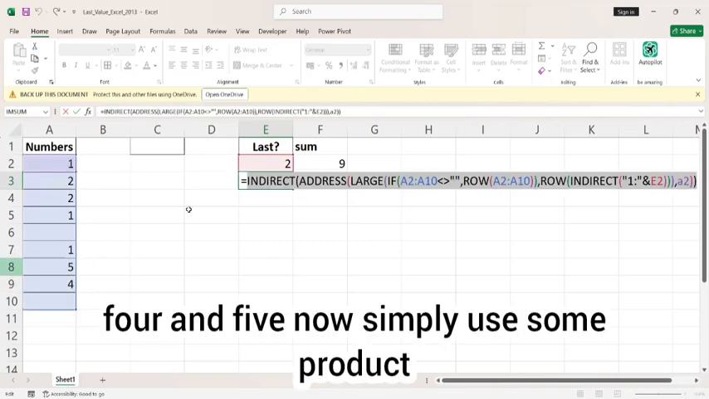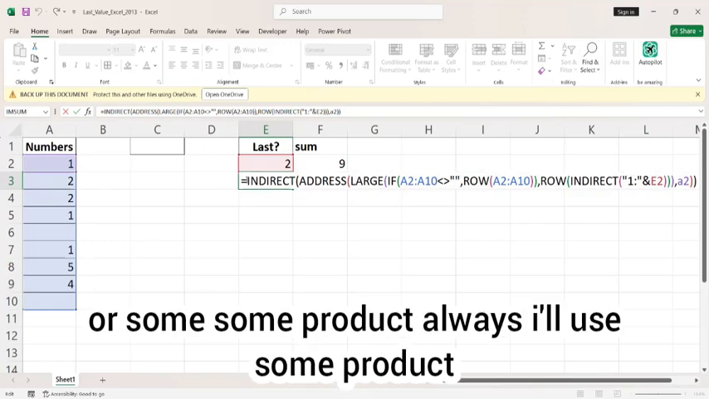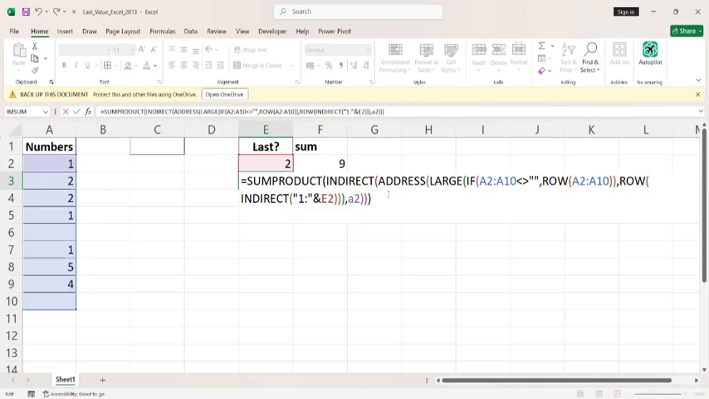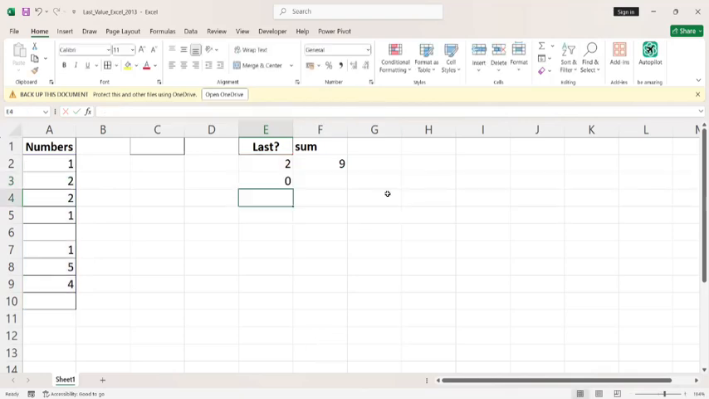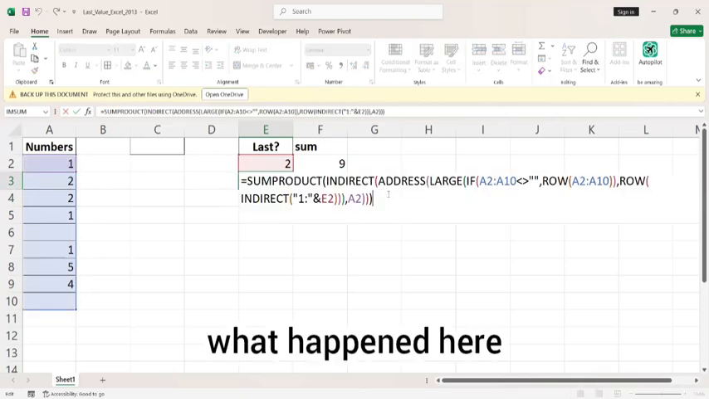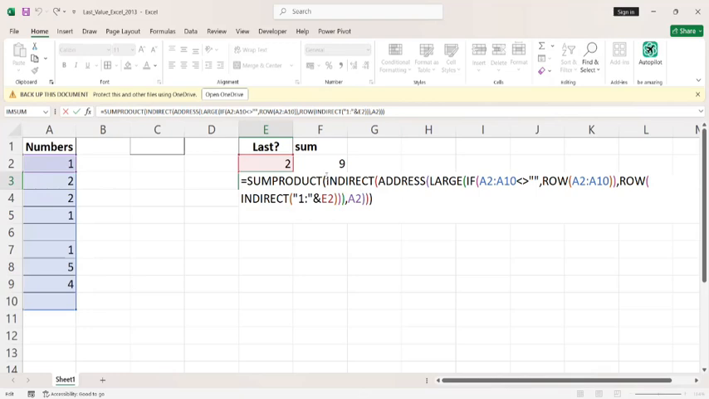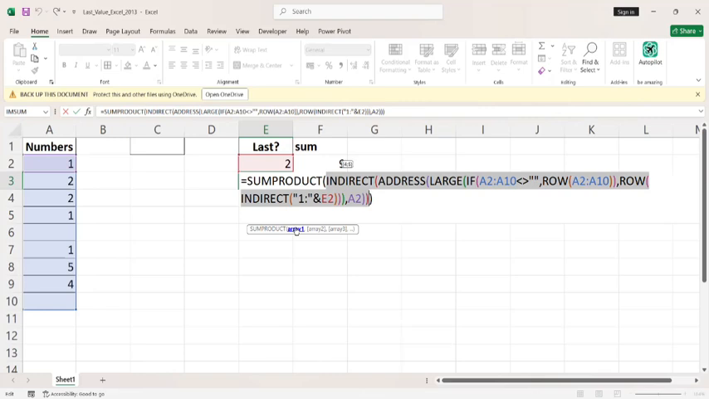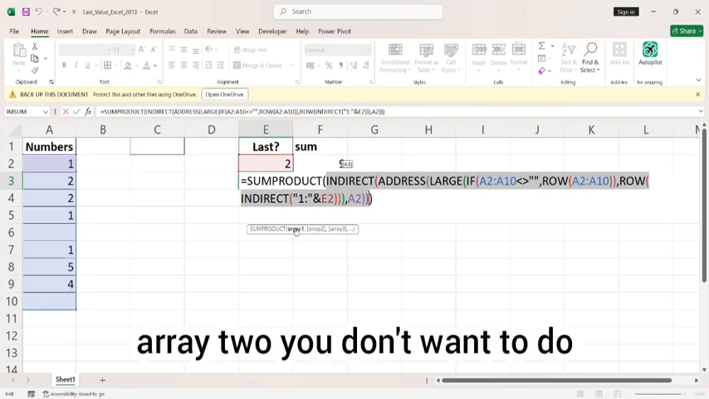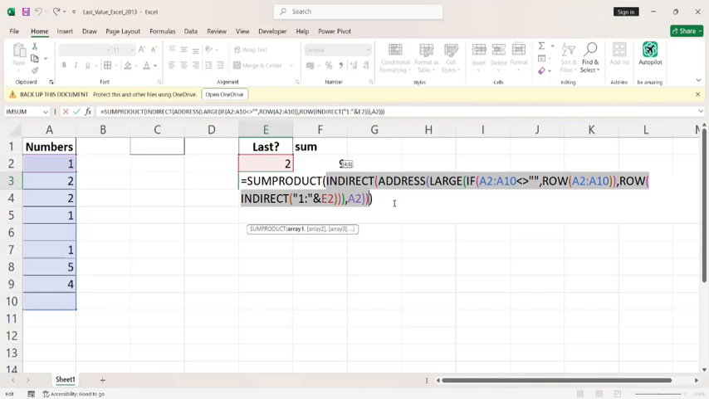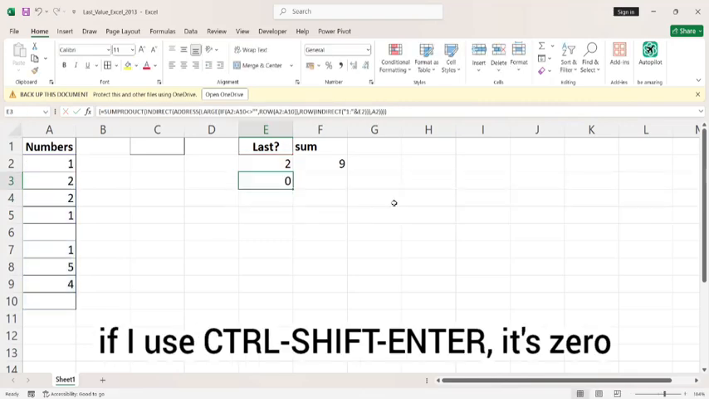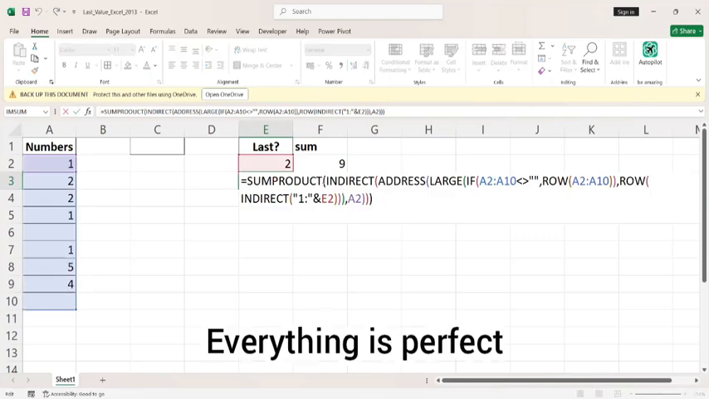Now simply use SUMPRODUCT. Always I use SUMPRODUCT. Enter. What happened here? Array 1, it has to work, 4 and 5. Why is it not working? Array 2, you don't want array 2. F2. If I use Control Shift Enter. What happened? Everything is perfect.